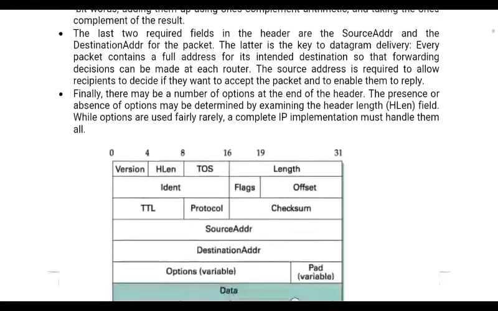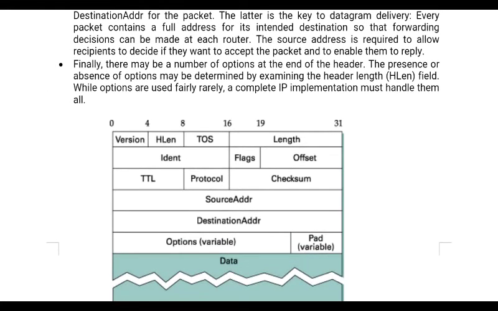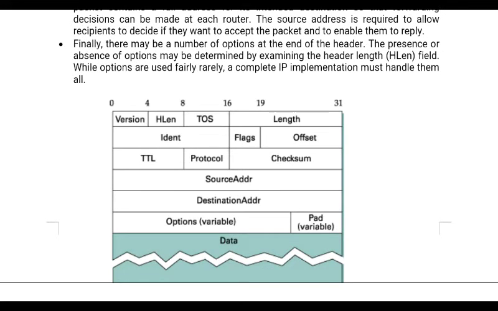The second one here is the identification, flags and the offsets. These identification, flags and offsets are used for fragmentation and reassembly. Whenever you have larger packets, and in between there are different networks, if these networks do not have the capacity to carry this larger packet, at that time they are going to break this packet into smaller pieces according to the maximum carrying capacity.